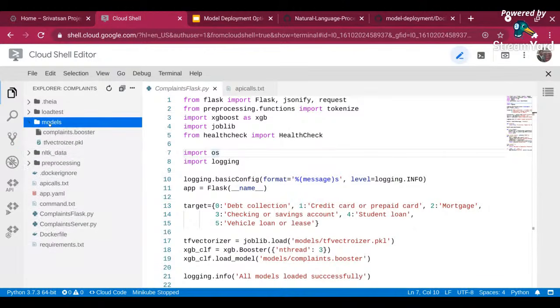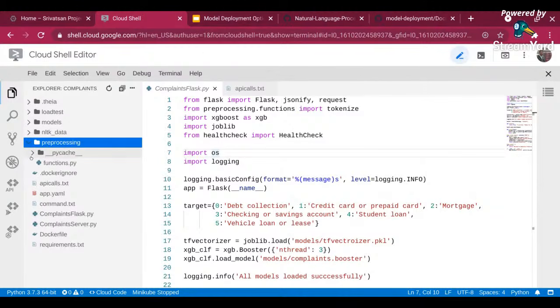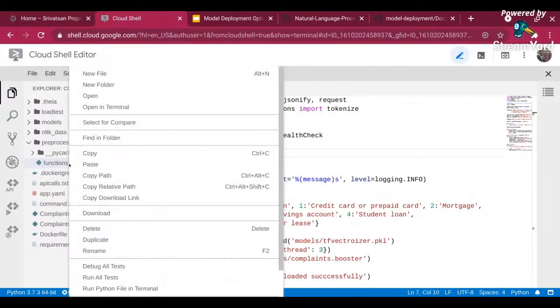I have the model files from it. I have the TF-IDF vectorizer pickle file, and I also have the complaints booster file, which is nothing but the XGBoost booster file. That's the second part I have. And I have my pre-processing function. So let me open this function first.